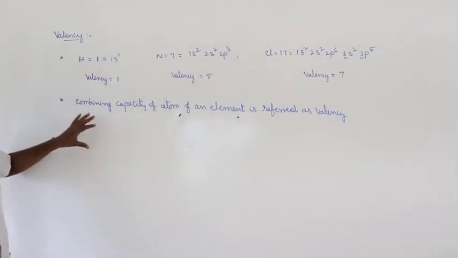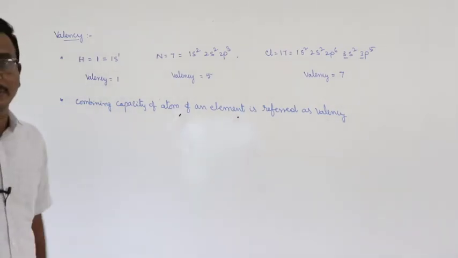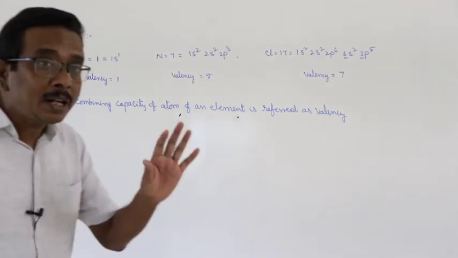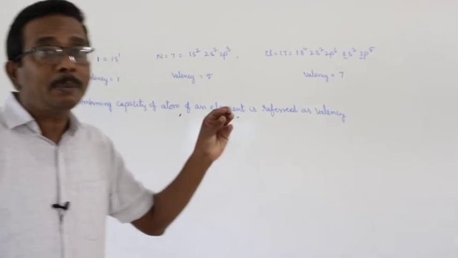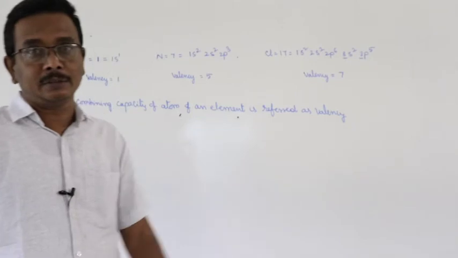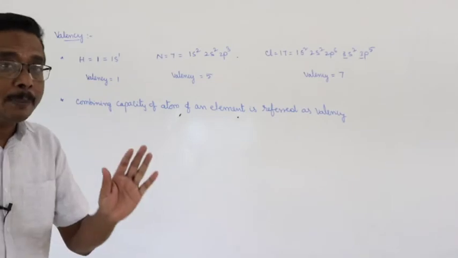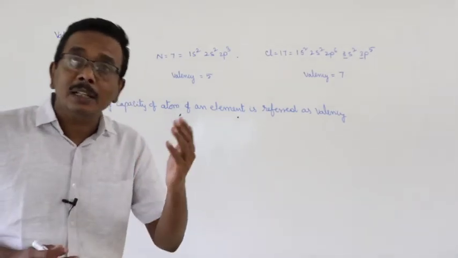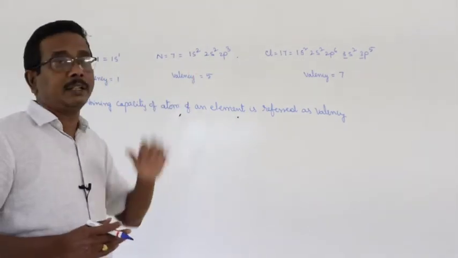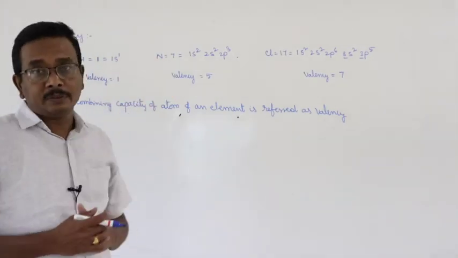From this, the valency is defined once again in a different way based on combining capacity. Valency may be defined as the number of hydrogen atoms, or double the number of oxygen atoms, with which one atom of an element can combine. That is the modern definition for the word valency.